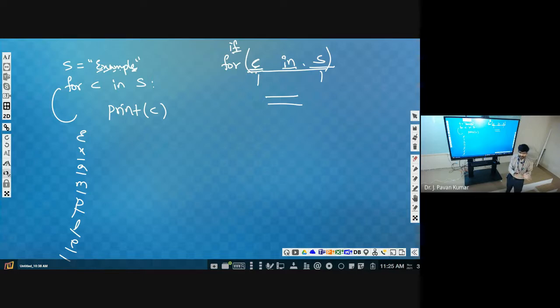Every character in the given string needs to be separated with a space. Suppose exam is the string, the input is exam, then what should the output be? E X A M, separated by spaces. This should be the output. Got it?